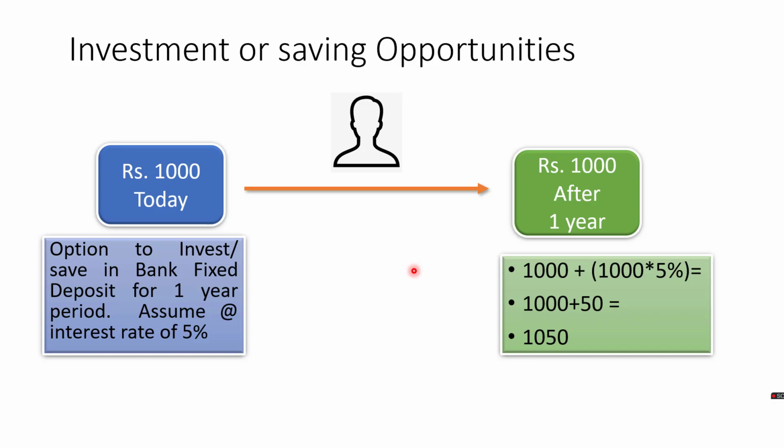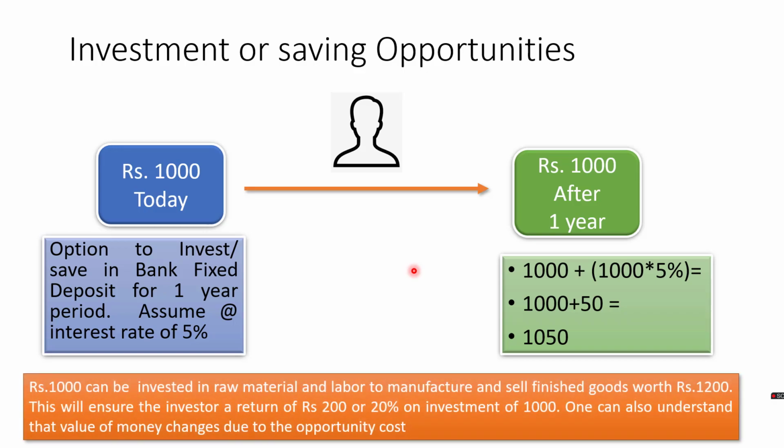We can also look at another example. A manufacturer can invest 1000 rupees in raw material and labor, and manufacture finished goods worth, for example, 1200. If he sells these goods within a span of 1 year, he is assured a return of 200, or 20% ROI, return on investment, over the 1000 rupees of investment. Whereas if one takes the option of 1000 rupees a year later, this opportunity of investing today will be lost. As money has alternative uses, it also has an opportunity cost, which gives more value to money today than at a later point of time.